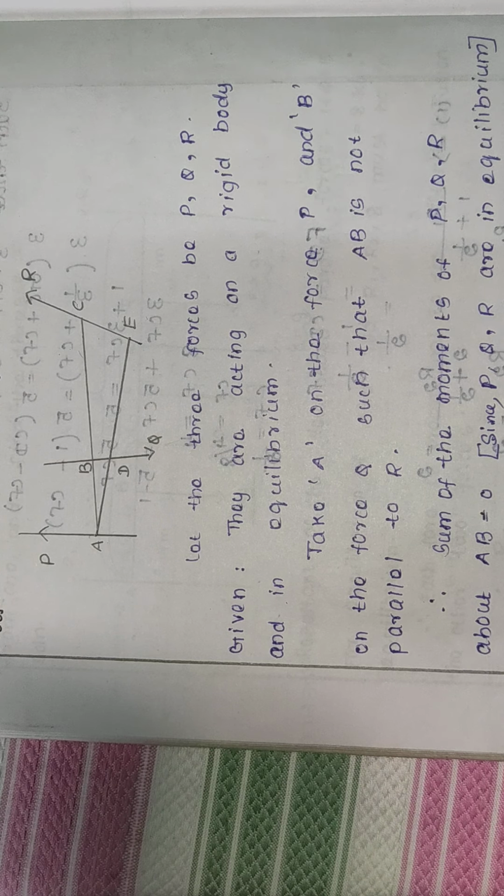If three forces acting on a point are in equilibrium, then each force is proportional to the sine of the angle between the other two. If three forces act at a point and they are in equilibrium, then each force will be proportional to the sine of the angle between the other two.